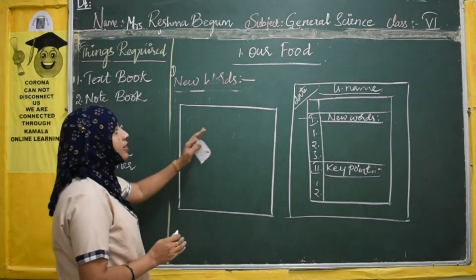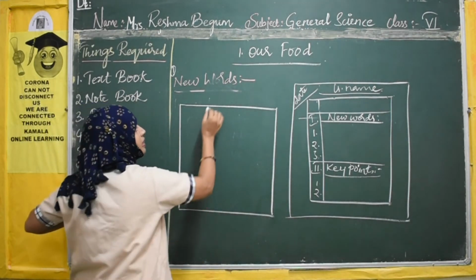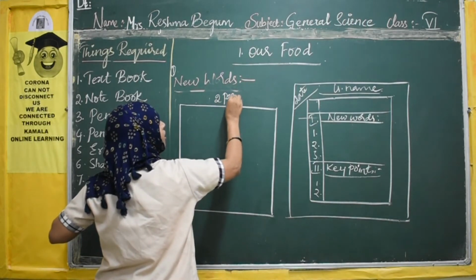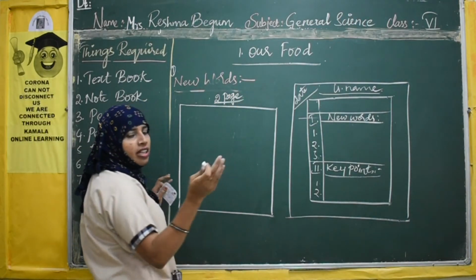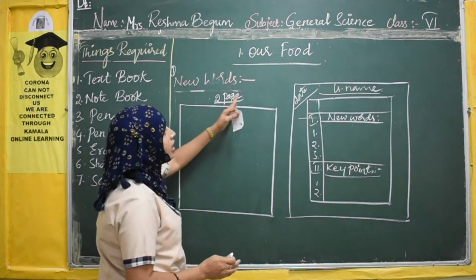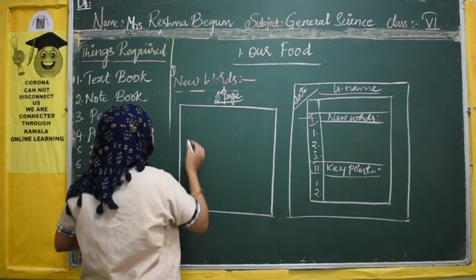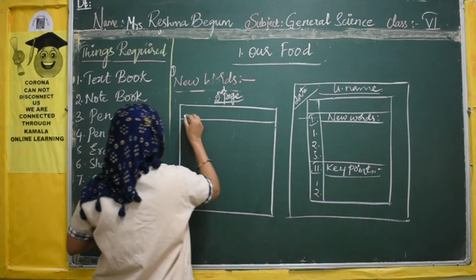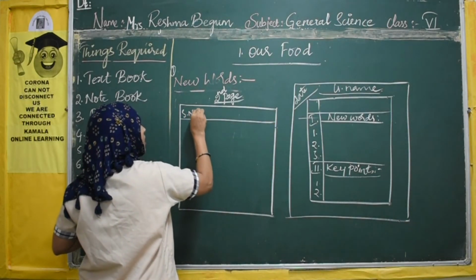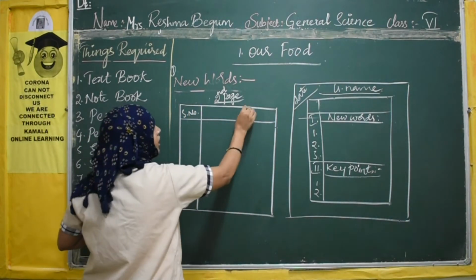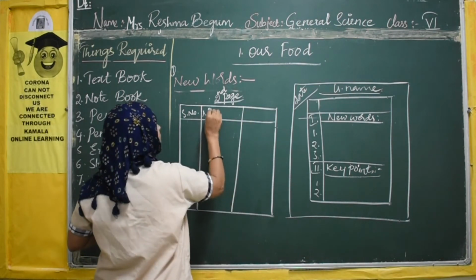So imagine the first page, anyway you leave it blank. This is the second page of your notebook. So how will you write? Here you put a small margin and write serial number. Here you will write name of the lesson.